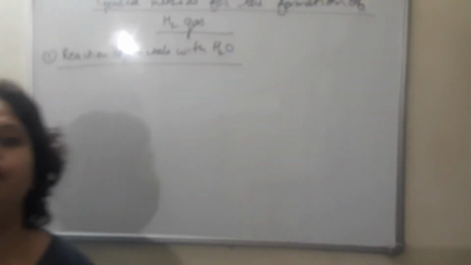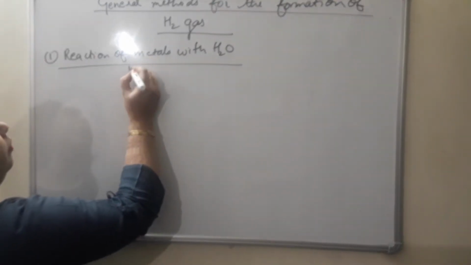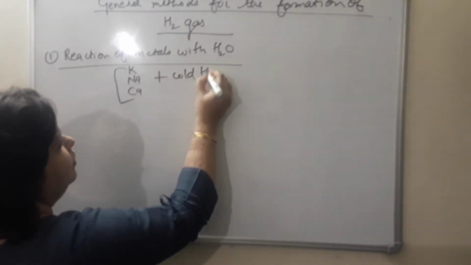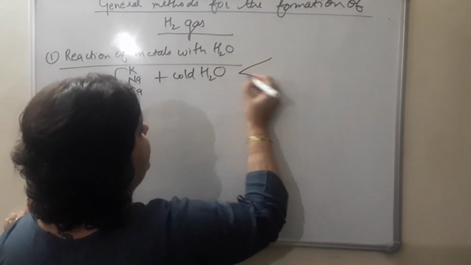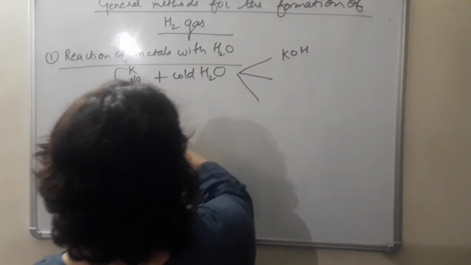Highly reactive metals such as potassium, sodium or calcium are highly reactive in nature. So these metals even react with cold water to release hydrogen gas along with the hydroxide. Like in this case, K plus H2O gives KOH plus H2.